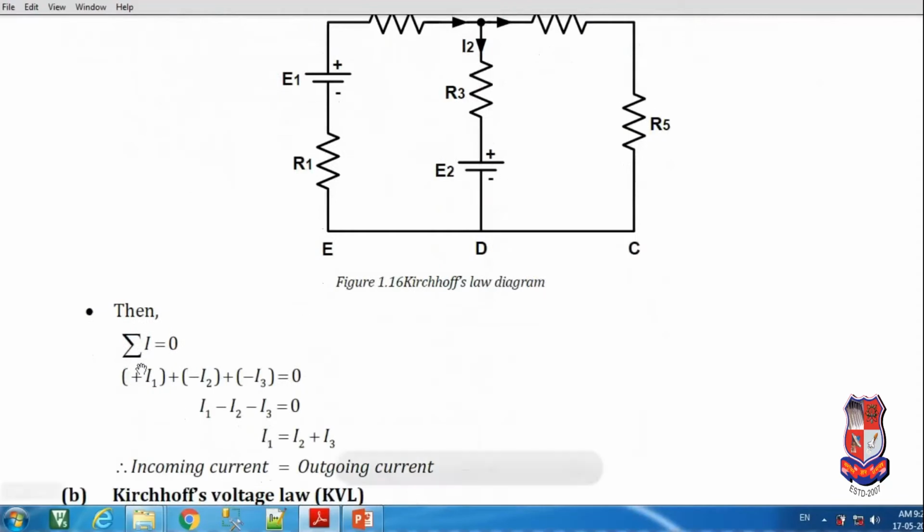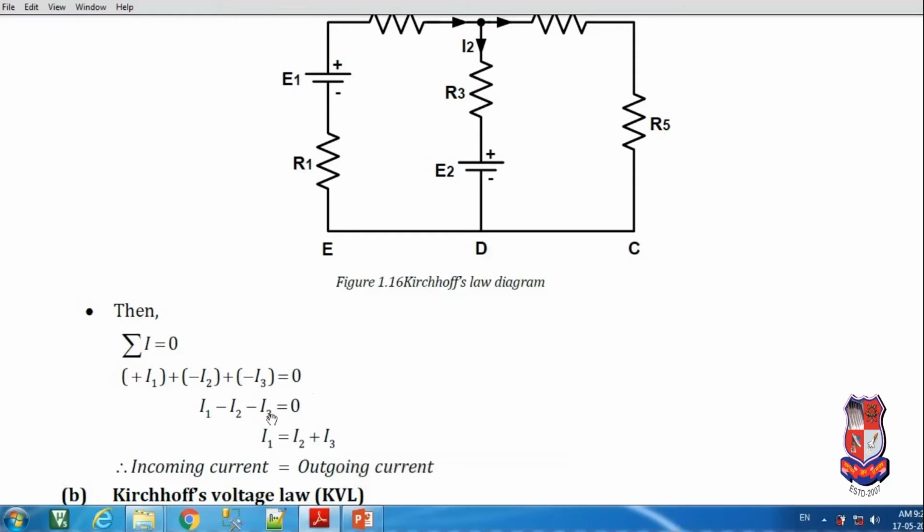So we can say summation I is equal to 0. That is the mathematical expression for KCL. I1 is current entering the node, so we take the positive sign, whereas I2 and I3 are currents leaving the node, so we take the minus sign over here. So that is equal to 0.